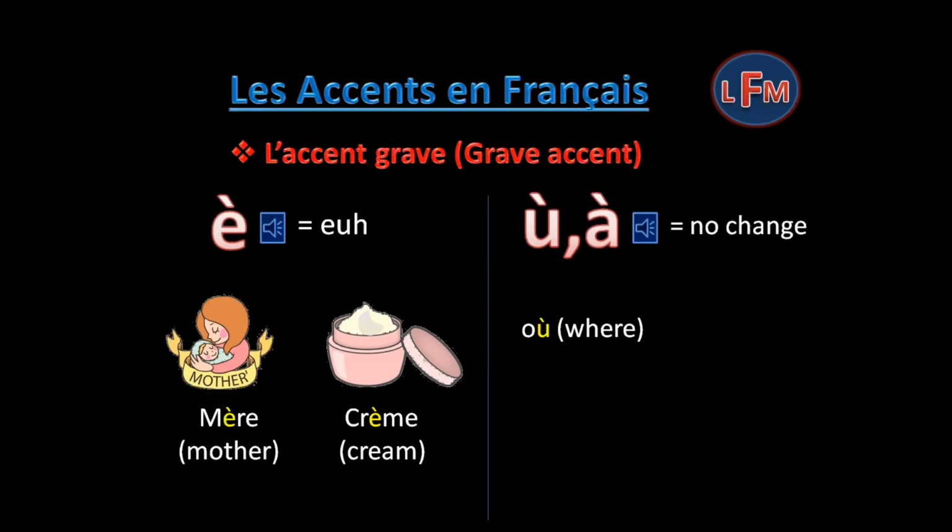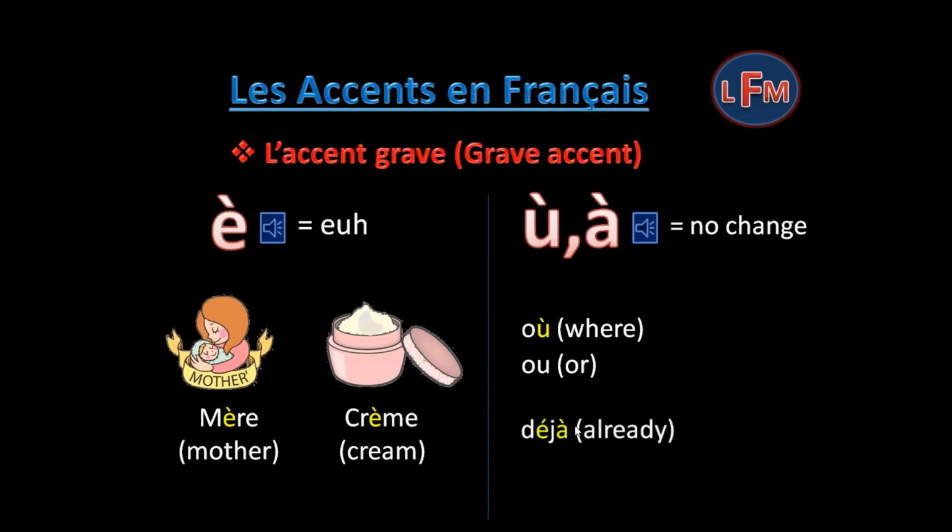There is another ou without accent, which means or. So it is important to know the difference between these two, with accent or without accent. Où with accent means where and ou without accent means or.